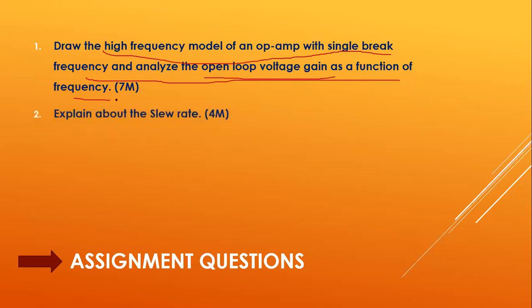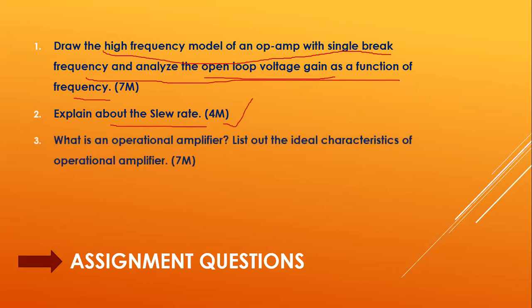The next question is: explain about the slew rate. So we have to write the definition, the ideal and practical values of slew rate, and what other factors affect the slew rate. The first one is temperature and the other one is capacitance value, or you can consider it as current. So if you write all these points, you will get 4 marks.